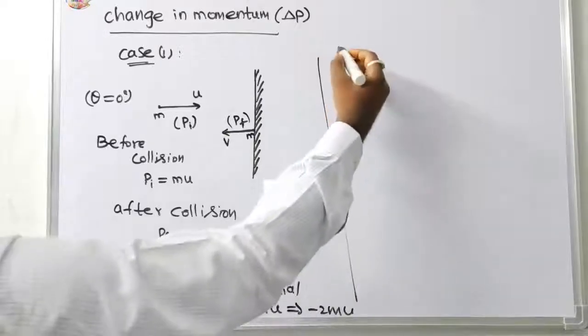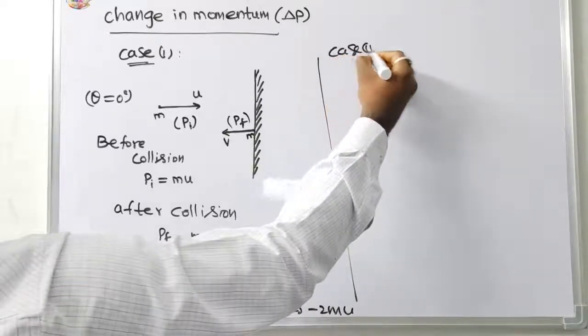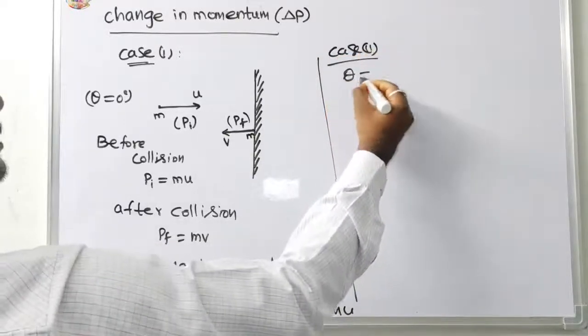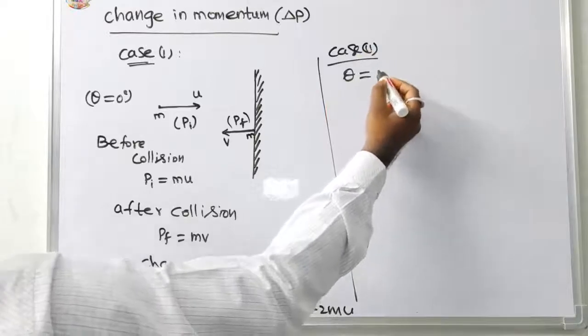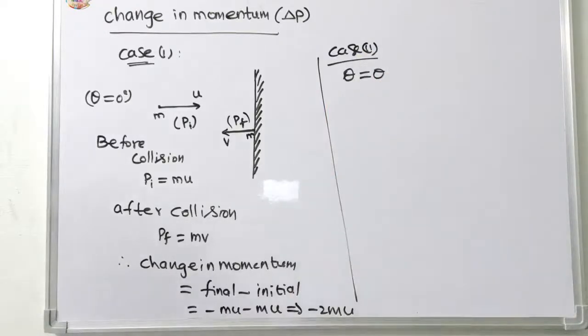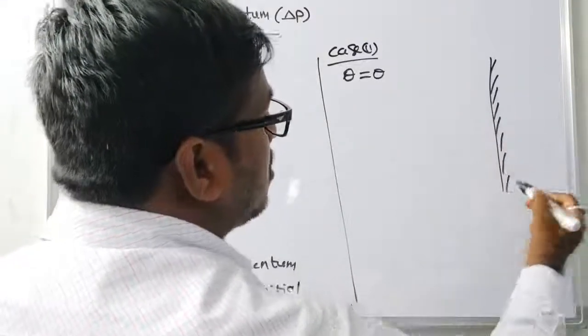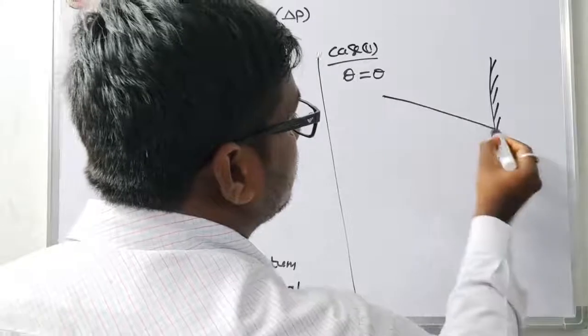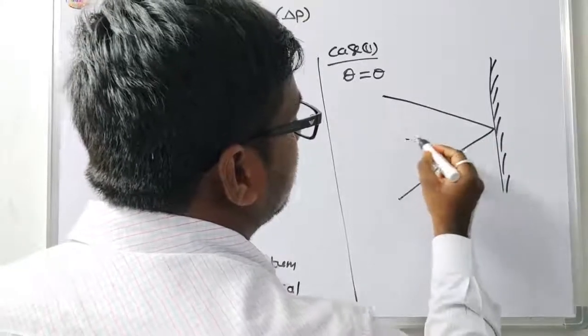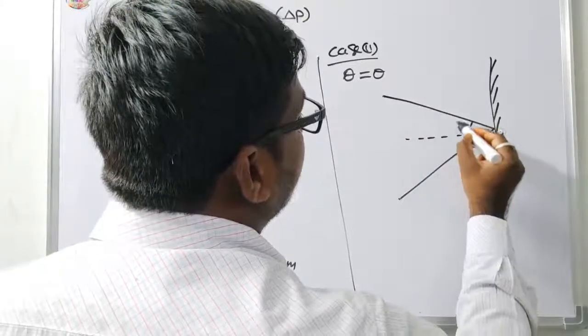Now with an angle theta. So in the horizontal direction, the ball strikes, making an angle theta.